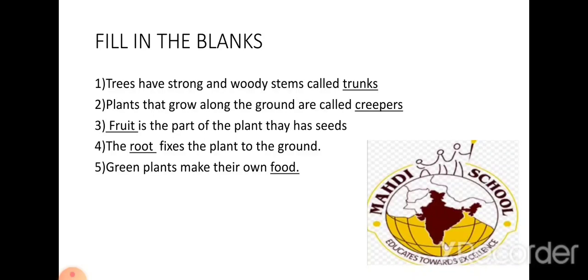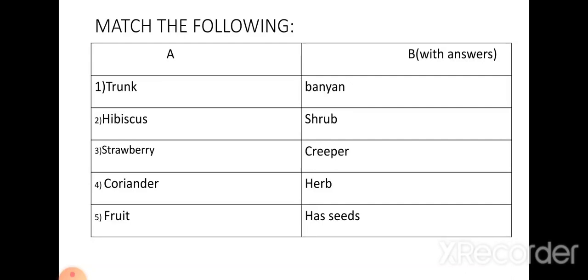Third one, fruit is the part of the plant that has seeds. Which part of the plant has seeds? Fruit. Now fourth one, the dash fixes the plant to the ground. Which part fixes to the ground? Root. Fifth one, green plants make their own food. Which plants make their own food? Green plants.